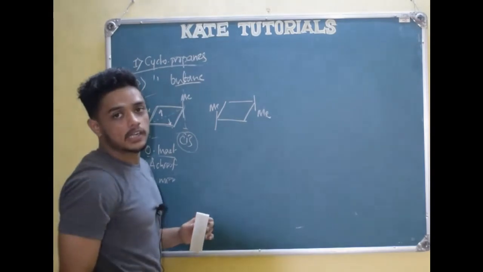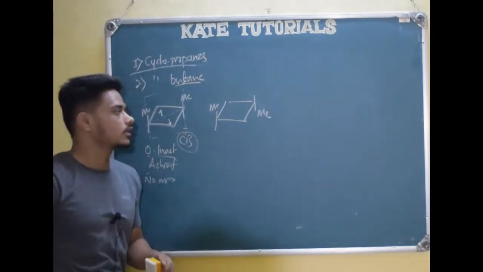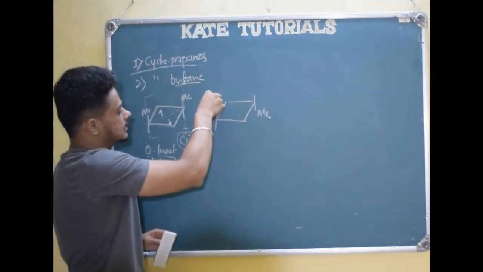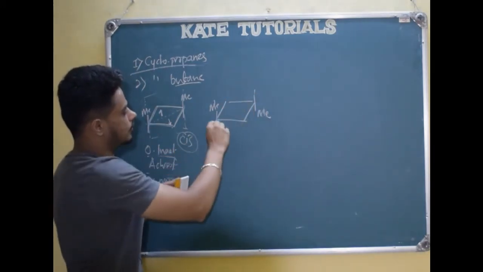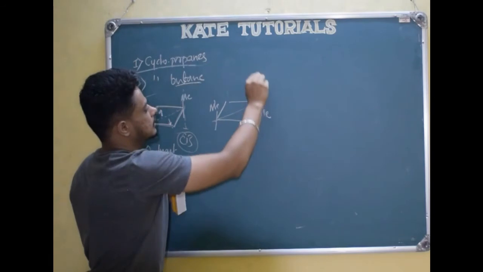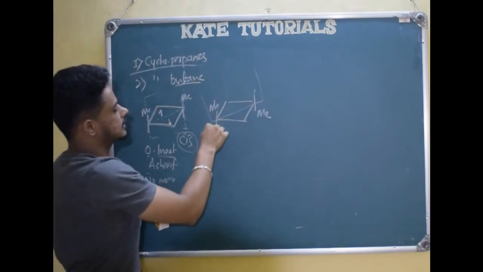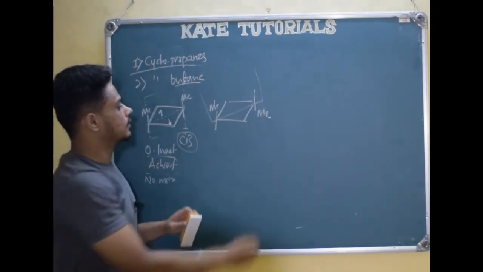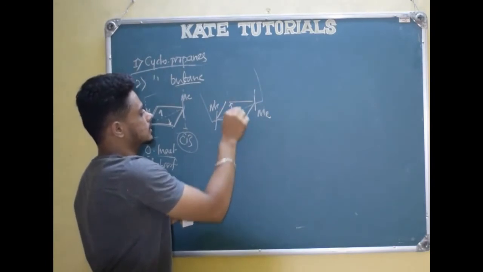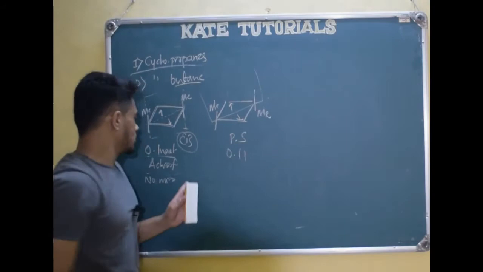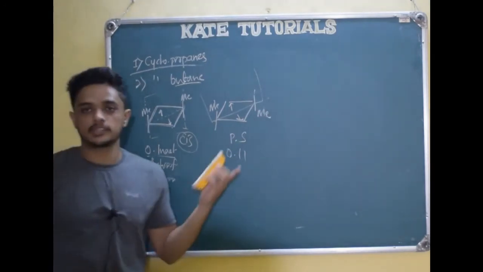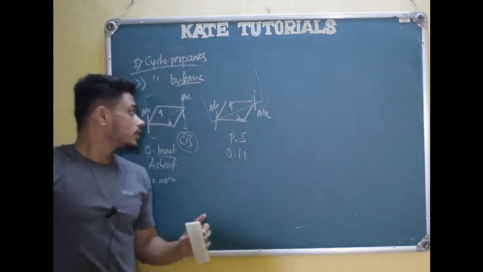Whether it is optically active or not, here also it is optically inactive, because a plane can cut this methyl and hydrogen into equal halves, this hydrogen and this methyl into equal halves, and so on. A plane passes, it cuts everything into equal halves, and one side will be the mirror image of the other. So it has a plane of symmetry, so it is optically inactive. So it is achiral, no mirror image, and since no mirror image, no enantiomers.